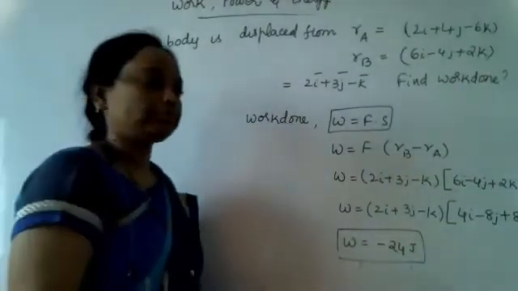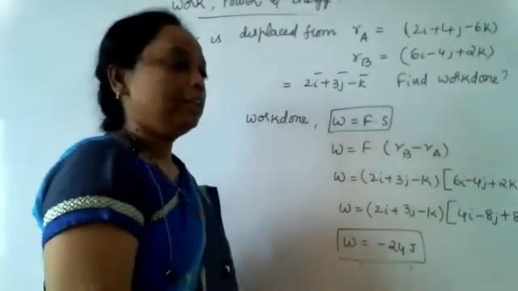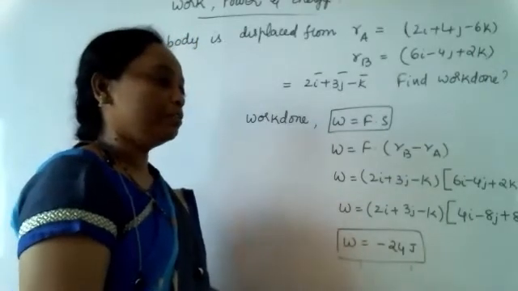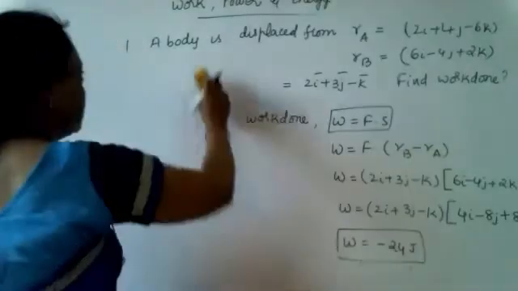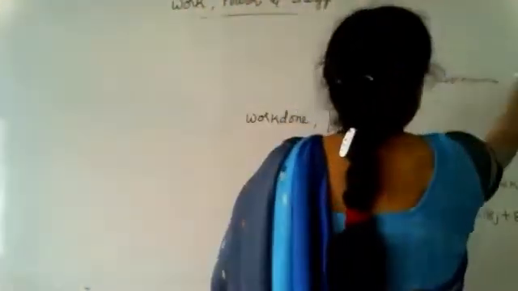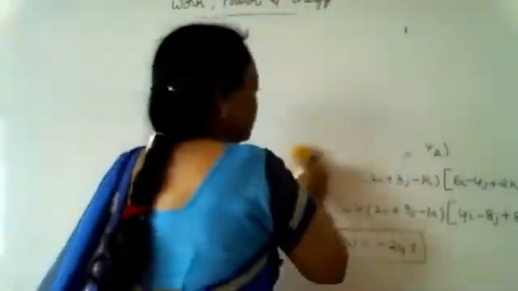Next will be the next problem when work done has been given. W can be taken as the product of F and S, force into displacement. Similarly we go for the second problem.